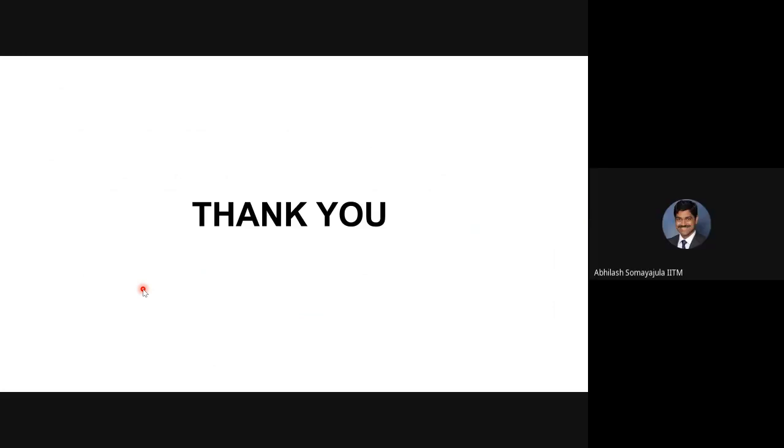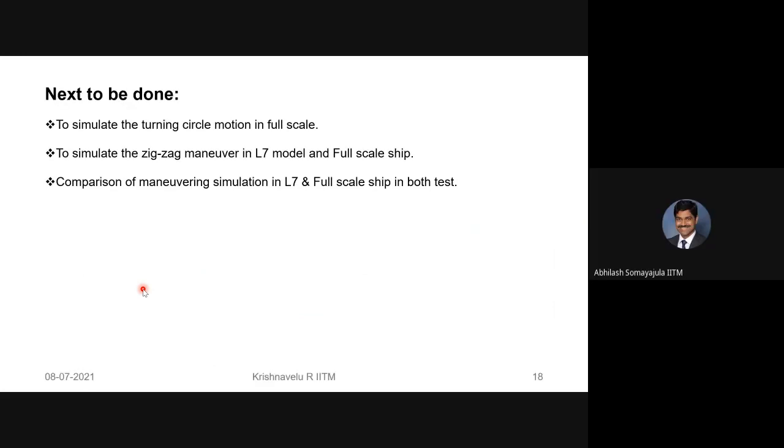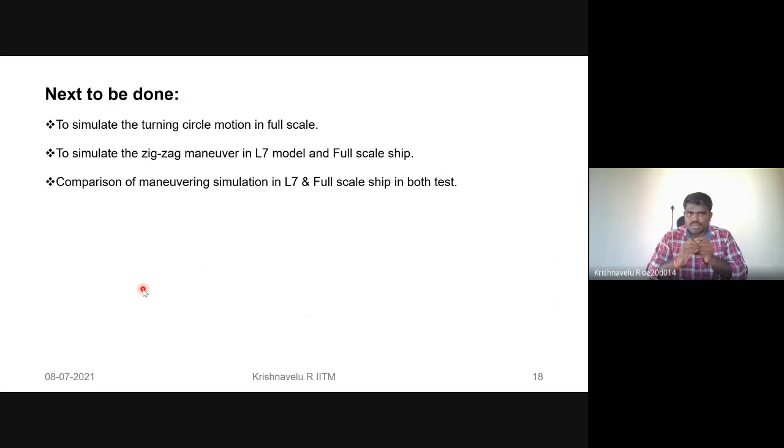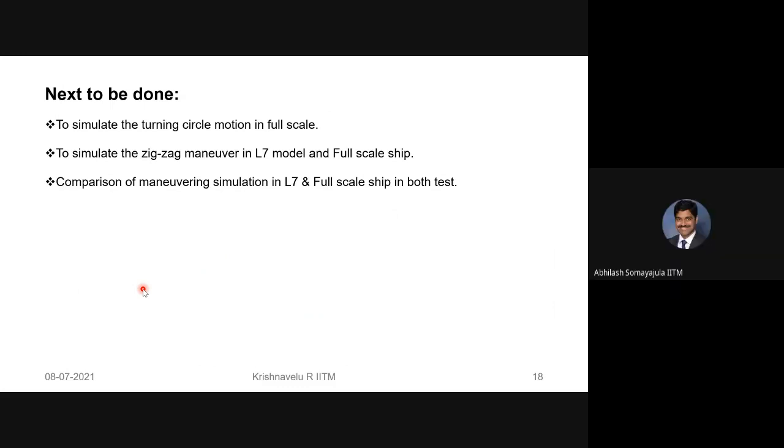Thank you. One thing which was missing here: this is not your goal. This is not the final point you want to achieve. You want to look at maneuvering in waves, isn't it? Yes. So maybe next time you can give us a little more flavor on what happens when you try to maneuver in waves, and how that changes things compared to calm water.